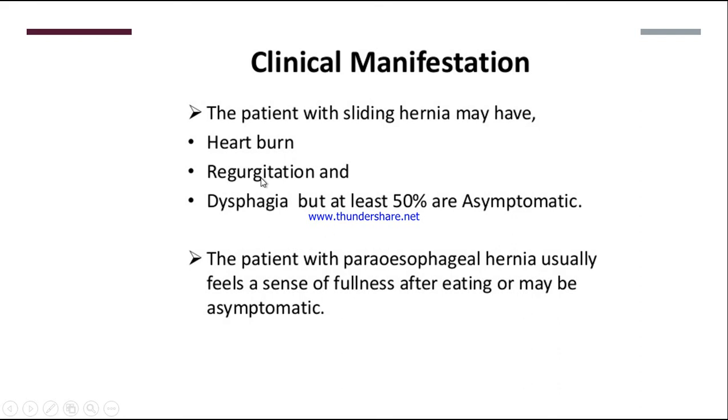Then coming to the clinical manifestation, the patient with sliding hernia may have heartburn, regurgitation. Regurgitation is the food contents can go back, reflux, and dysphagia. Dysphagia is difficulty in swallowing. But at least 50% are asymptomatic. And it is very common. Sliding hernia is more common than paraesophageal hiatal hernia. But you can see here 50% are asymptomatic, so it is very, very dangerous.